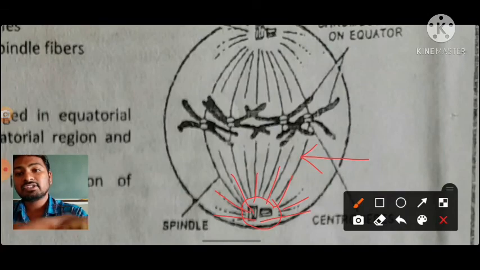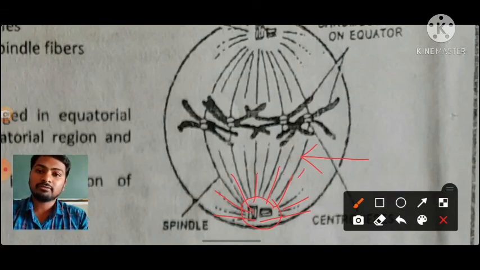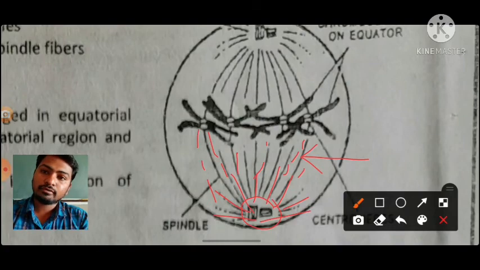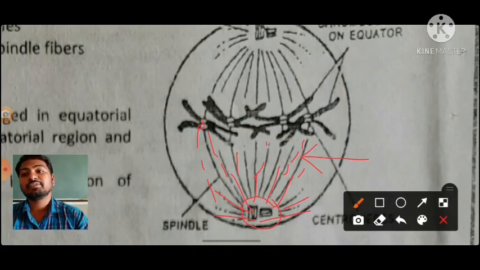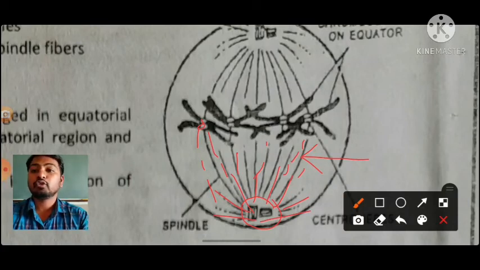This aster structure continues till it attaches to the centromere part of the chromosome.